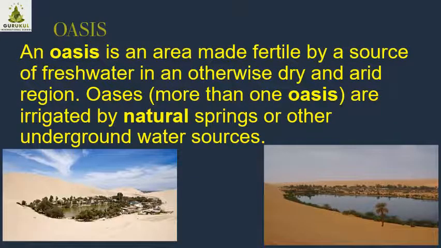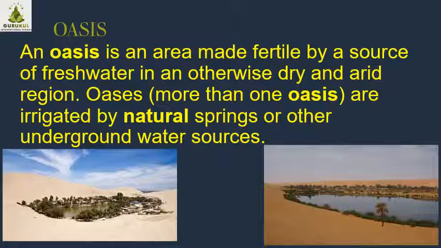The next is related to the desert region itself: the oasis. For livelihood we need water. Even in the desert there are human beings staying, though with a very small population, and some trees and plants also grow and some animals survive there.